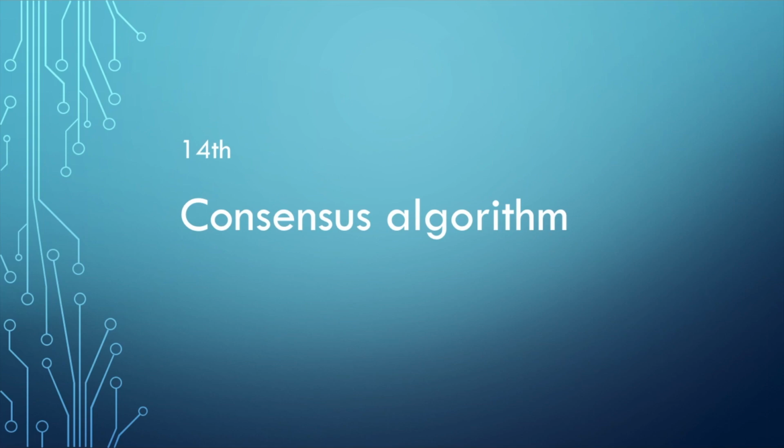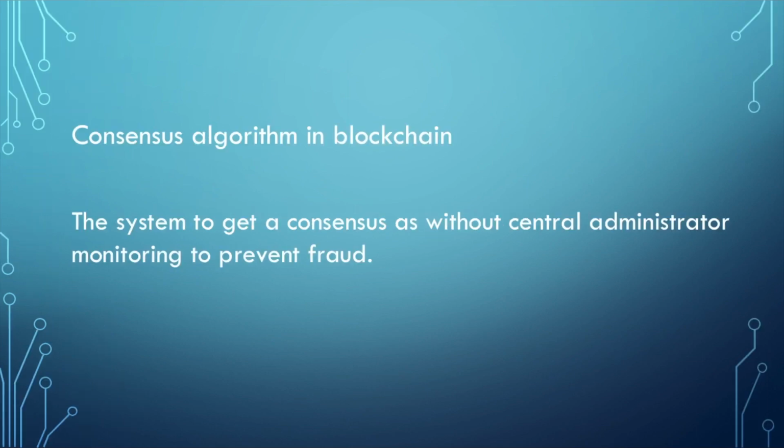14th, consensus algorithm. So far, I have explained the composition of each block of the blockchain. From this class, over three classes, I will explain the system called consensus algorithm, by which agreement of all participants is obtained and regular transactions by a trader are performed, even though there is no central administrator who monitors fraud in the blockchain.